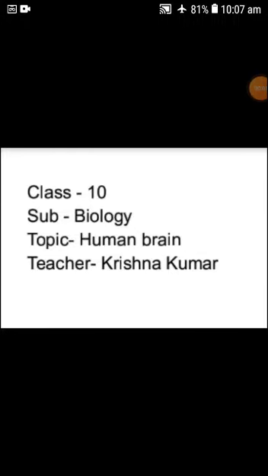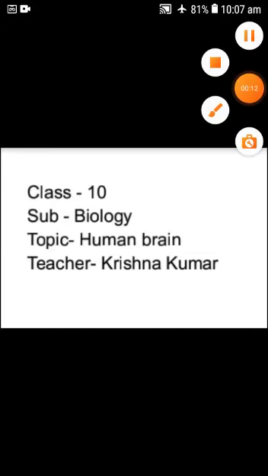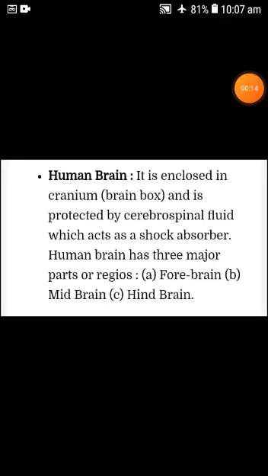Today we discuss the human brain. As we know, the human brain is a very complex structure. It is enclosed in the brain box, which is known as the cranium, and is protected by cerebrospinal fluid, which acts as a shock absorber.